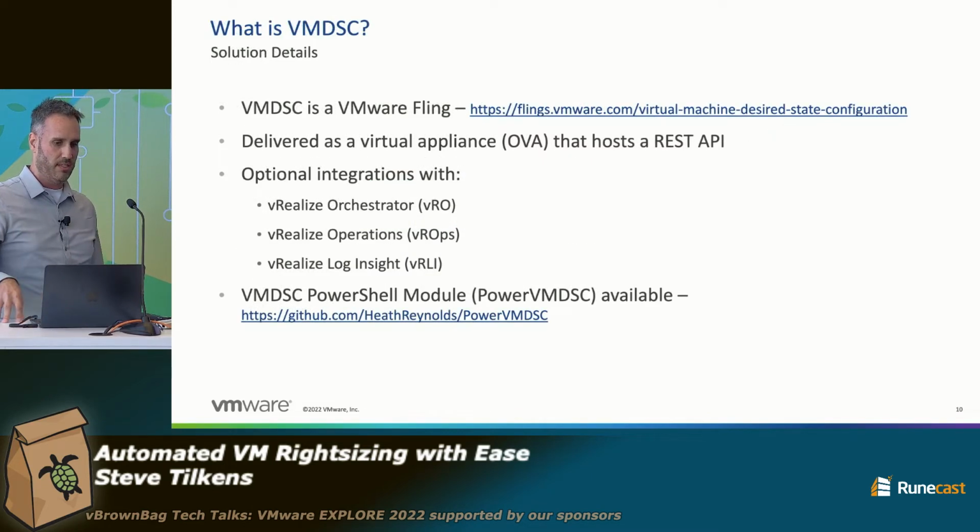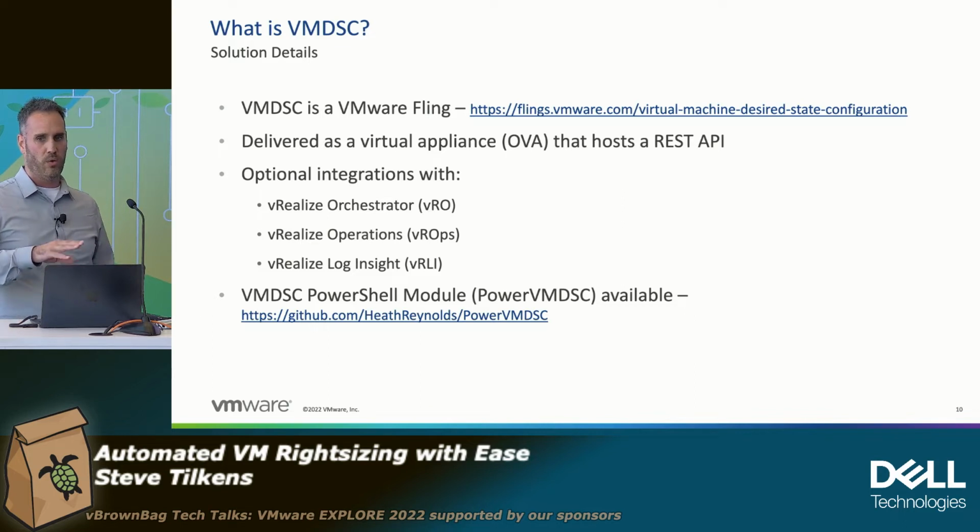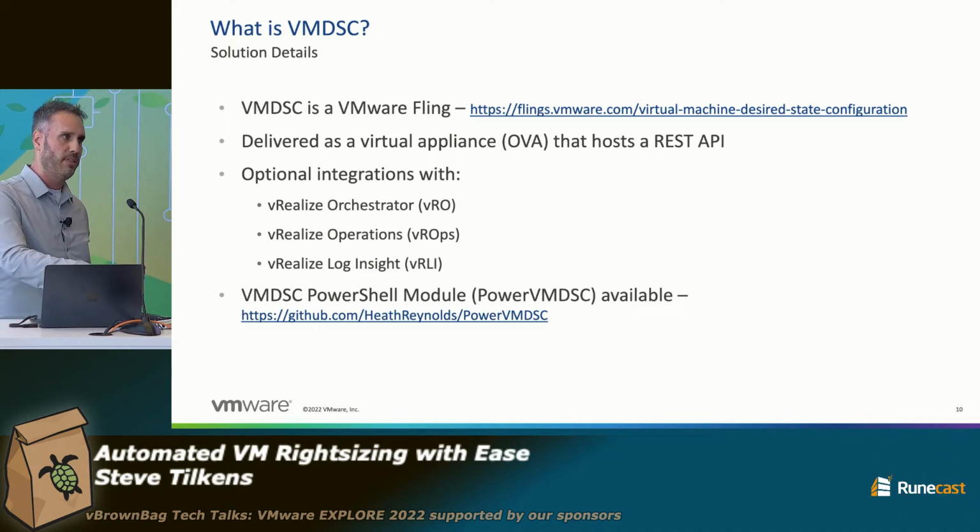And so VMDSC is a Fling, as I mentioned, if you're not familiar with that. They are essentially utilities that VMware engineers have built, and they're available for use. And many times those Flings turn into either new features or new products even within some of our main products, right? And the reason we developed this as a Fling is because we wanted to really prove out the use case. Like, do customers think this makes sense? And should it be part of our product, right? And is it addressing the challenge that we think it is, right?